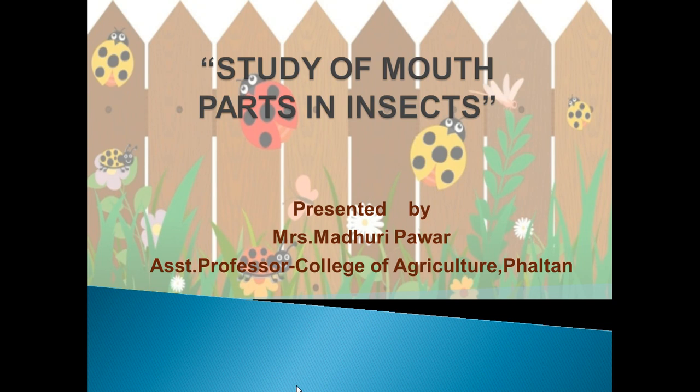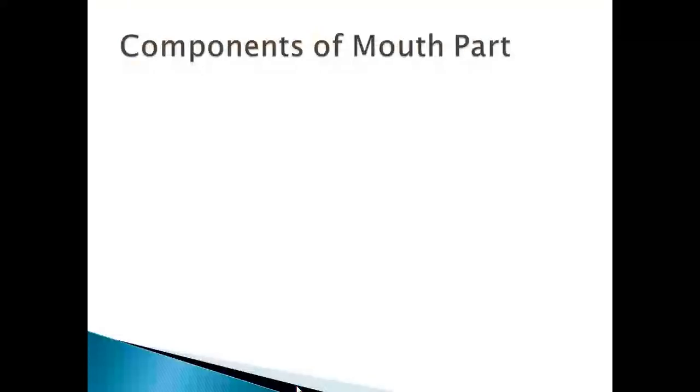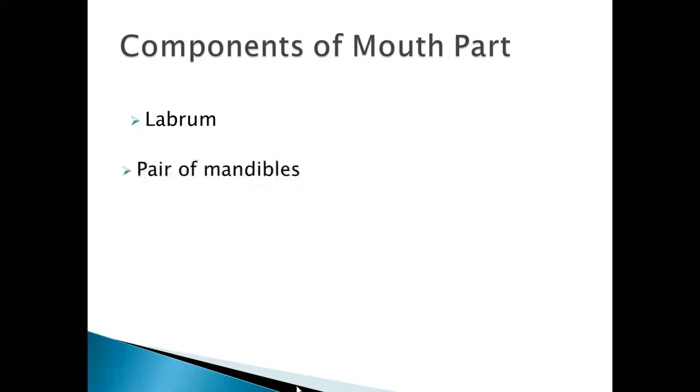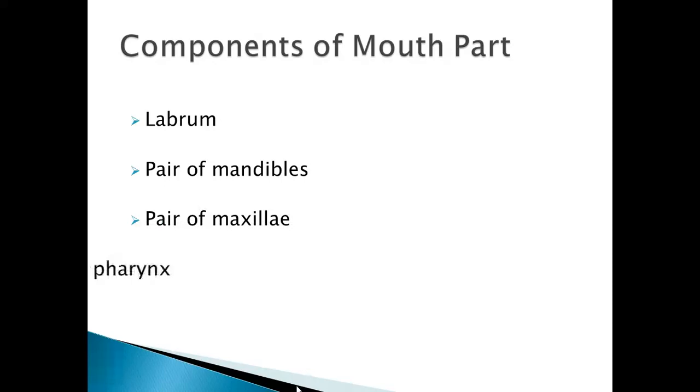Today I am conducting the lecture on the topic study of mouth parts in insect. The mouth part of insect is a composite structure which is concerned with uptake of food. The typical mouth part of an insect consists of following parts or components, that is labrum, a pair of mandible, a pair of maxillae, hypopharynx, and labium.